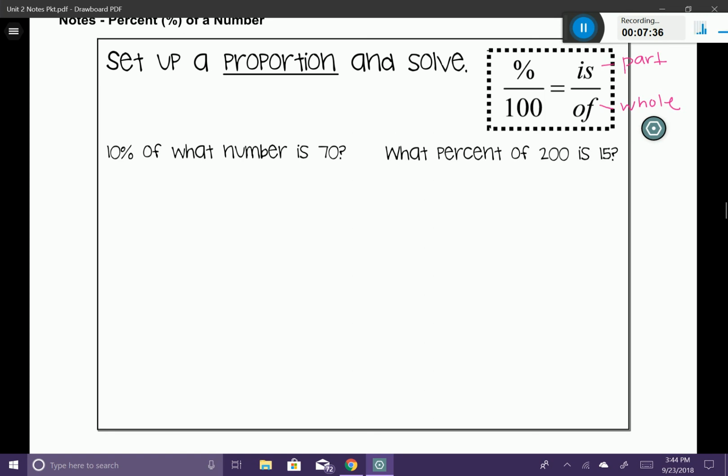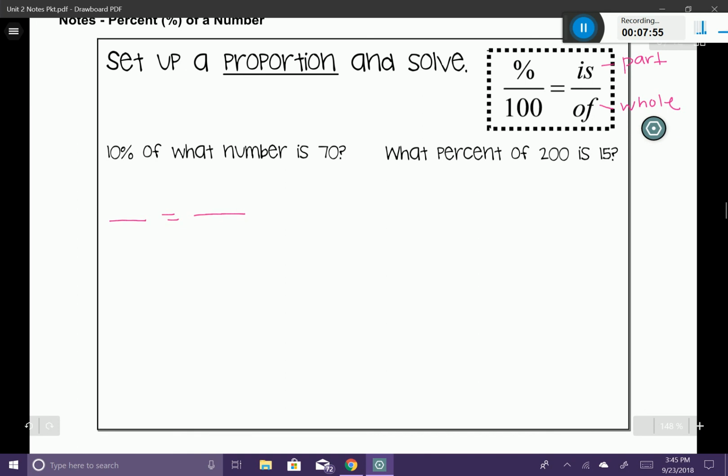It says 10% of what number is 70? So again, I'm just trying to find the percent of a number, and to do that, I'm going to use this little ratio to help me. So 10% of what number? We're looking for what number? I'm going to start by setting up a proportion.